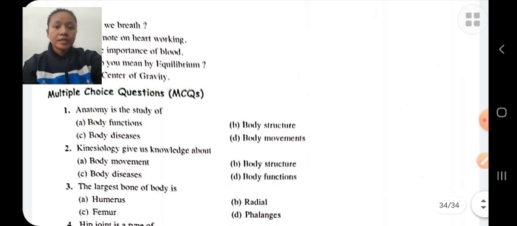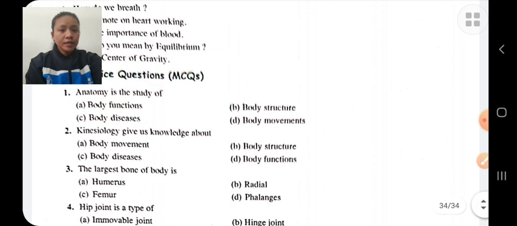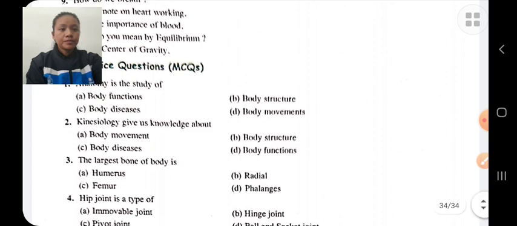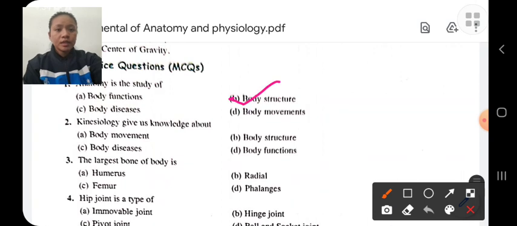Anatomy is the study of body structure. Kinesiology gives us knowledge about body movement. Okay, anatomy is a study of body structures. Kinesiology, body movement.